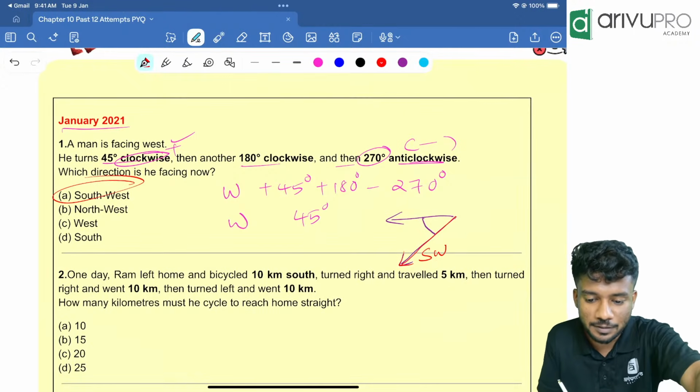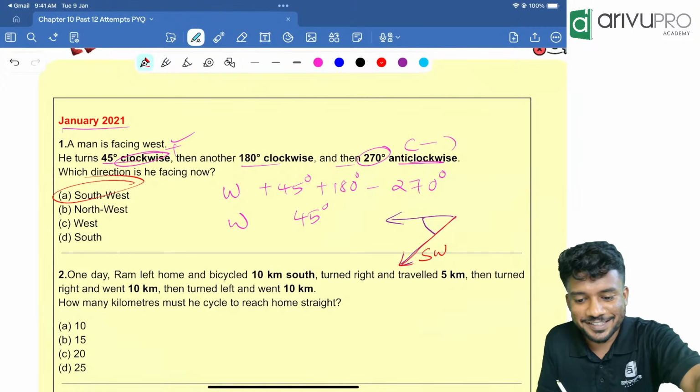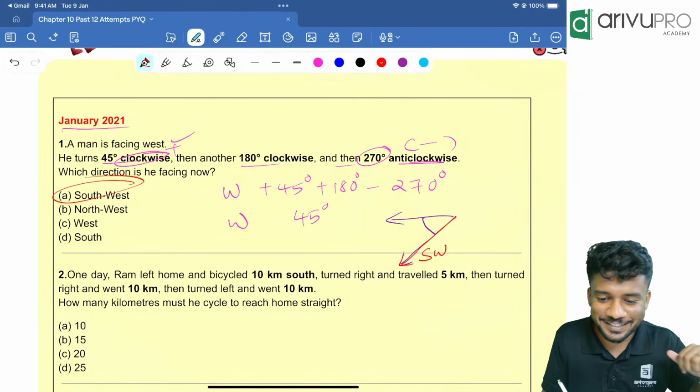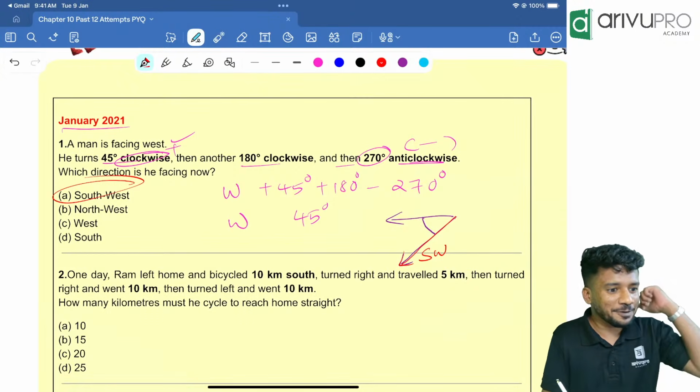Covered all chapters, only I skipped chapter 8. Yes, target is 80 plus. Good. Nandini, Raga, everyone. Hello.